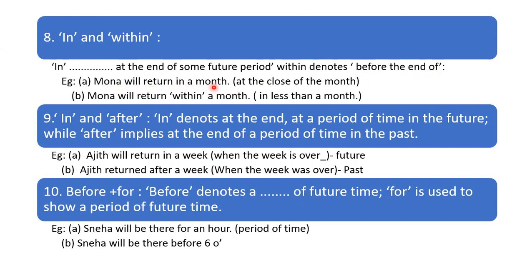Mona will return in a month. So this is the end of some future period. In a month means this is the end of a future period, at the close of a month. Mona will return within a month. It means in less than a month. इथे ती महिन्याच्या शेवटी येईल. इथे ती महिन्यामध्ये किंवा त्या महिन्यामध्ये कधीही येईल. So this is the difference between in and within.